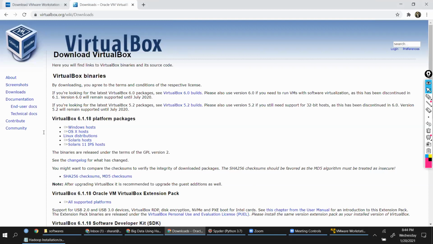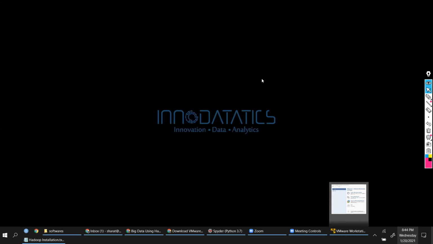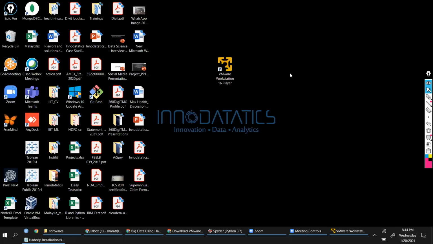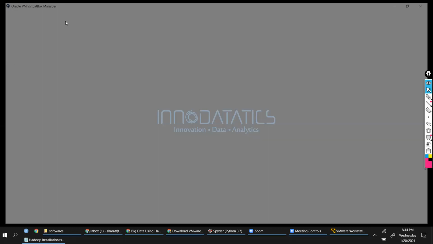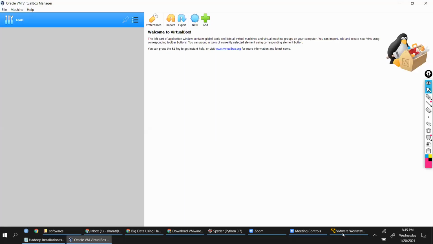Okay, so we are using this software. I've already downloaded and installed this software. And once you install it, it will look like this. This is the VMware Workstation Player software. If I use VirtualBox, then this is the VirtualBox software. I'll open that also. This is the VirtualBox look and feel. I have an older version. And this is your VMware screen.